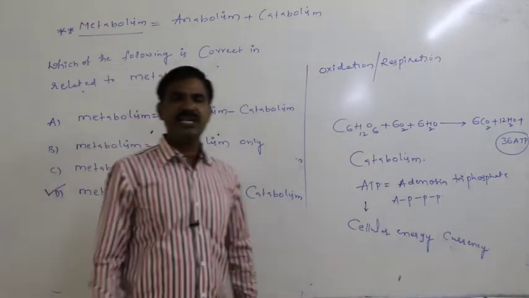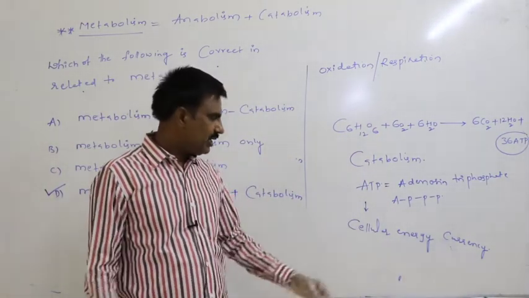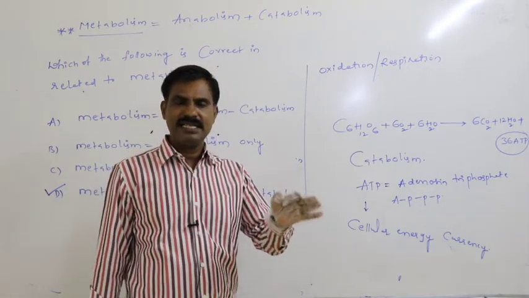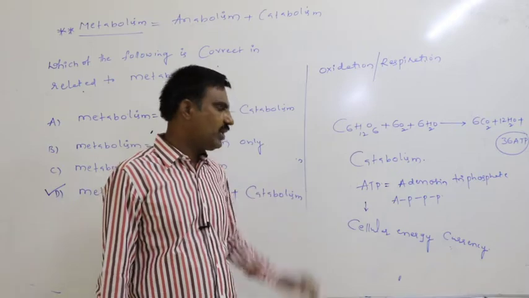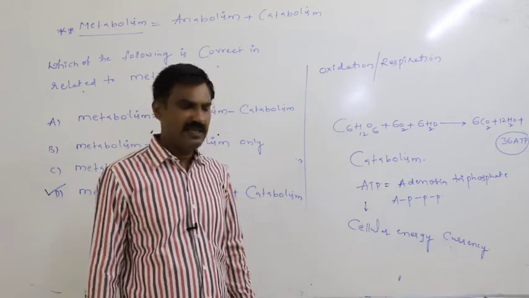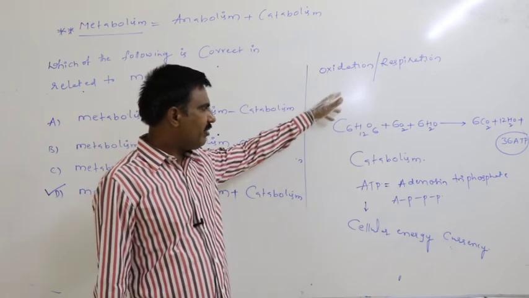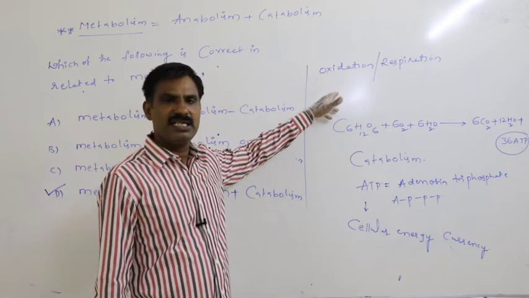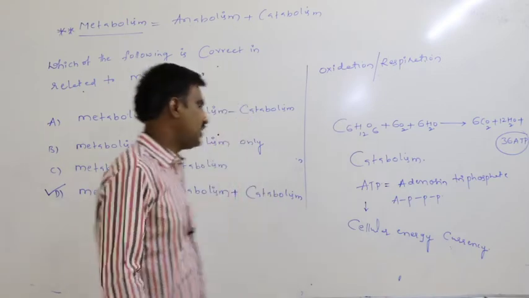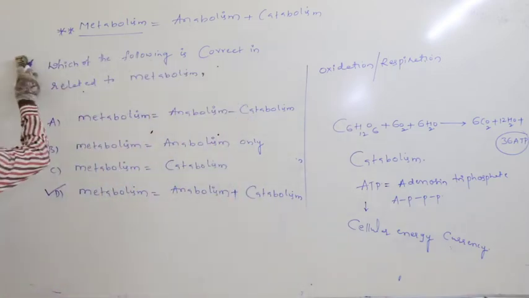Each and every cell in our body receives energy in the form of ATP only. This is metabolism.